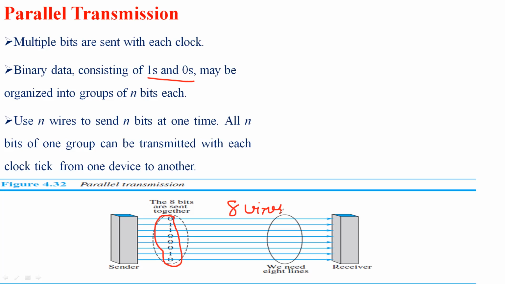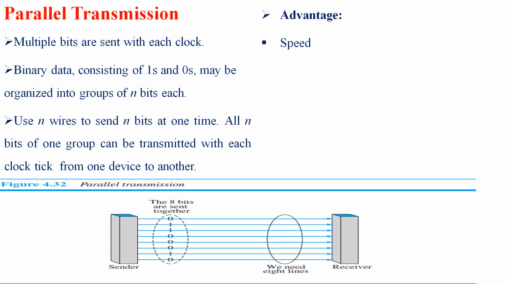So all n bits of one group can be transmitted with each clock tick. For each and every clock tick, it will send a group of bits. This is parallel transmission. Let's see the advantages and disadvantages of parallel transmission.